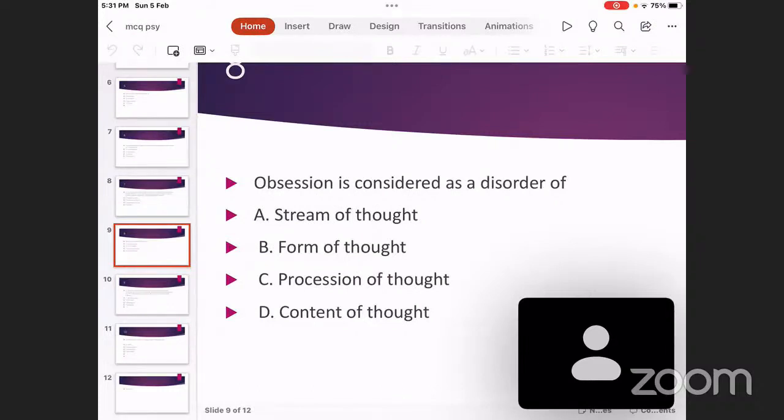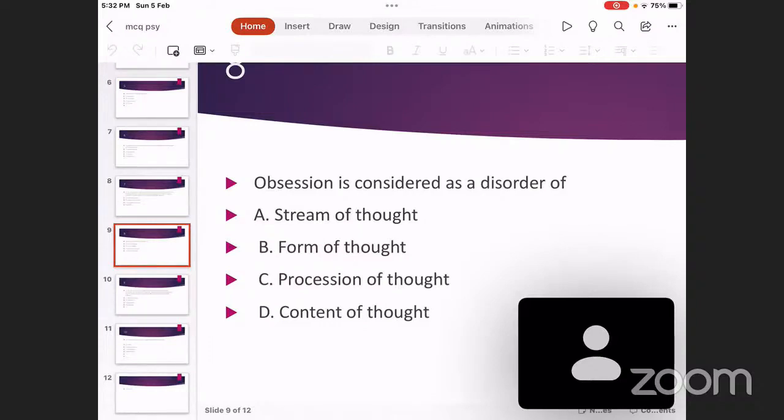So coming to stream of thought, stream means the flow of thoughts. So stream of thought abnormalities include lack of connection, pressure of speech, poverty of thought, etc. Form of thought, form means the structure. Form of thought abnormalities include over-inclusion, interpretation.